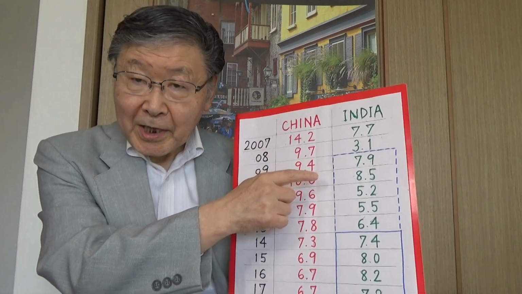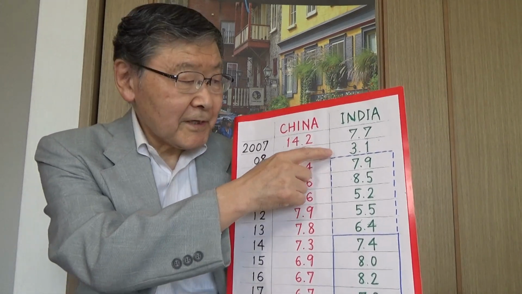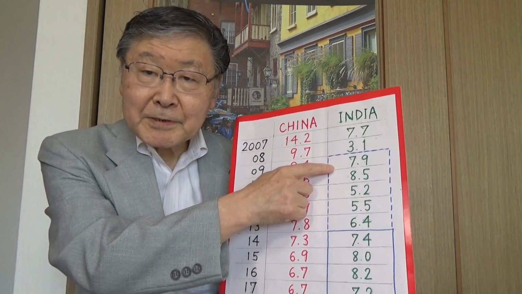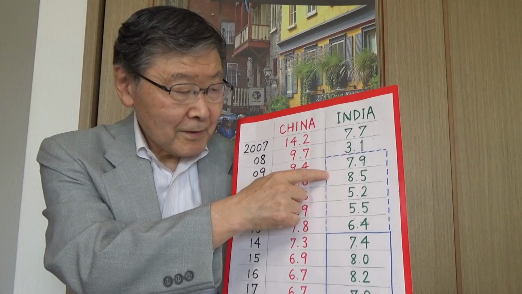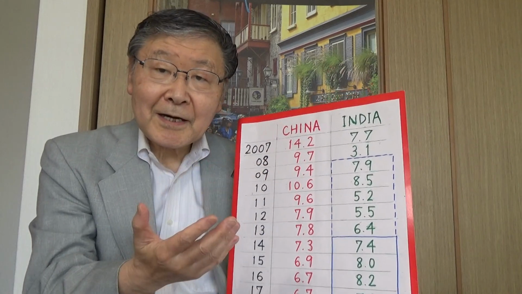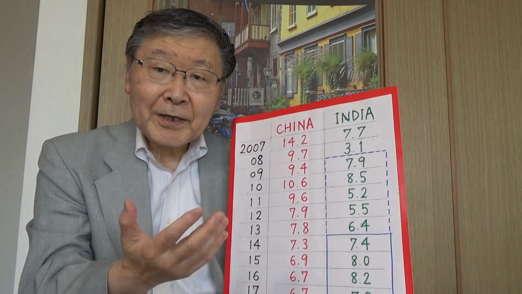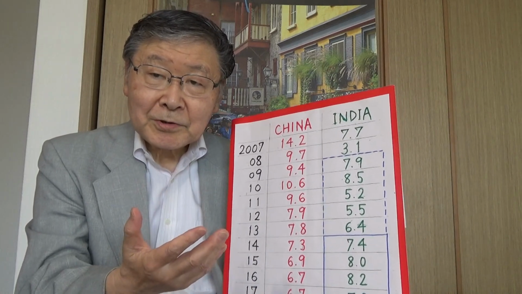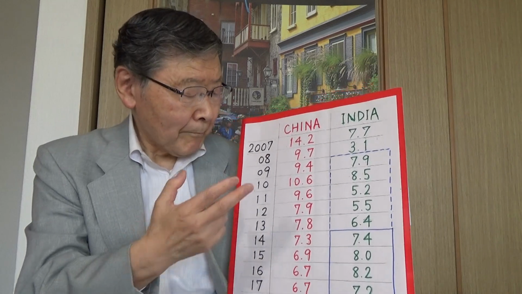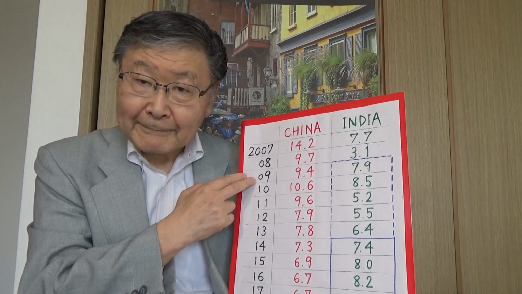India was initially hit by the global financial crisis severely, but it recovered quickly to the 8% growth rate, which is very, very close to China actually. In fact, China and India are the only major countries which recovered quickly from the global financial crisis by 2009.